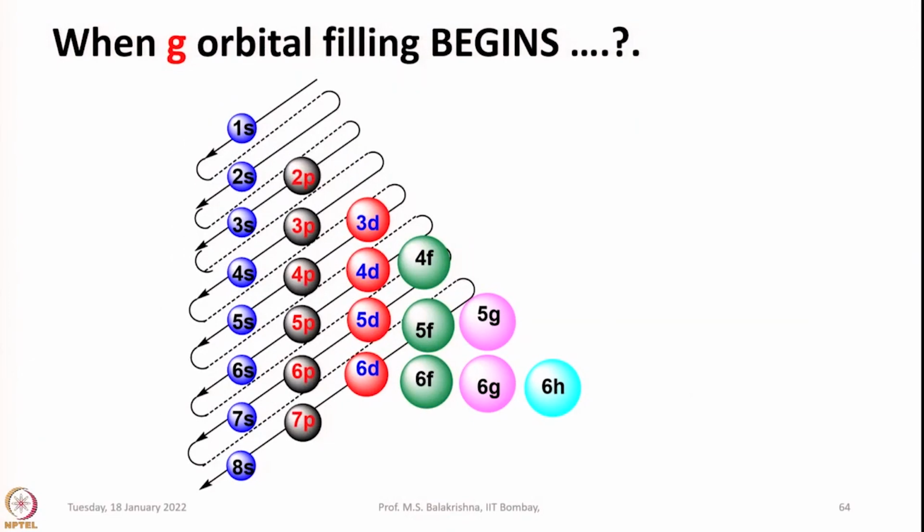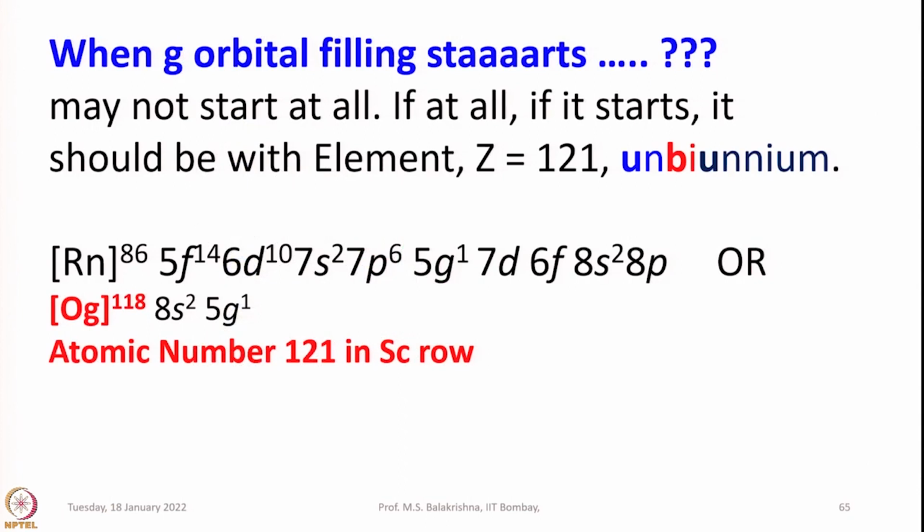So, for curiosity, if we ask the question when g orbital filling begins, let us look into this electron filling. You can see once 6d and 5f are completed, we have to consider 5g. That means for your surprise, the g orbital filling may not start at all. The reason is it is not very easy to make heavier elements because they readily disintegrate into nuclei of lower atomic number and some other particles, and if it starts, in case an element is made for occupying electrons in g orbital, that should begin with atomic number 121.